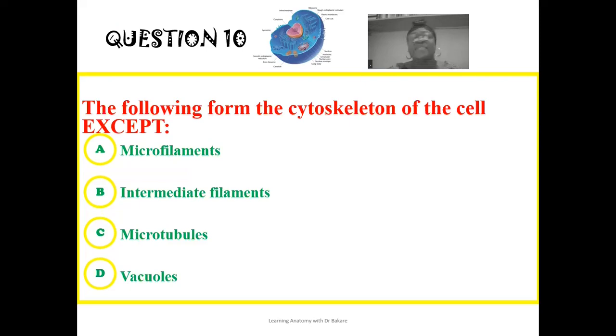For the last question, which reads: the following form the cytoskeleton of the cell except the vacuole. All other options here are seen to contribute to the structural component of the cell cytoskeletal system except the vacuole.